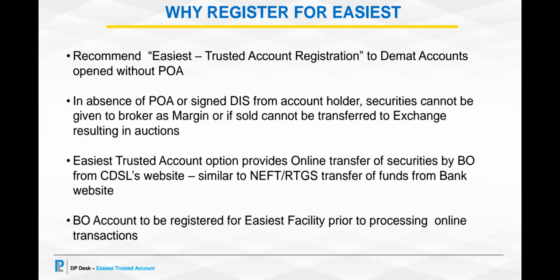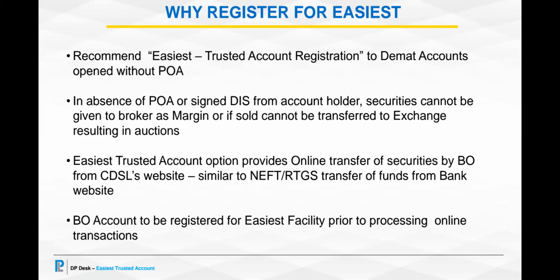Why should you register your non-POA account for Easiest? We recommend Easiest trusted account registration facility for DMAT accounts which are opened without POA.